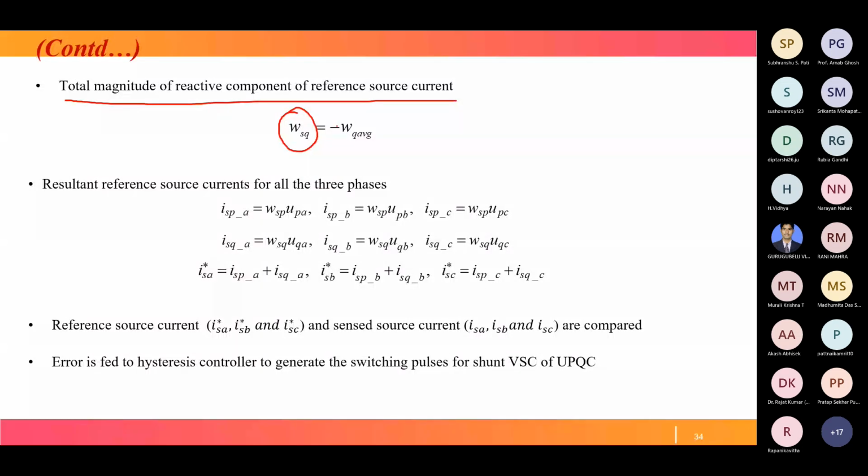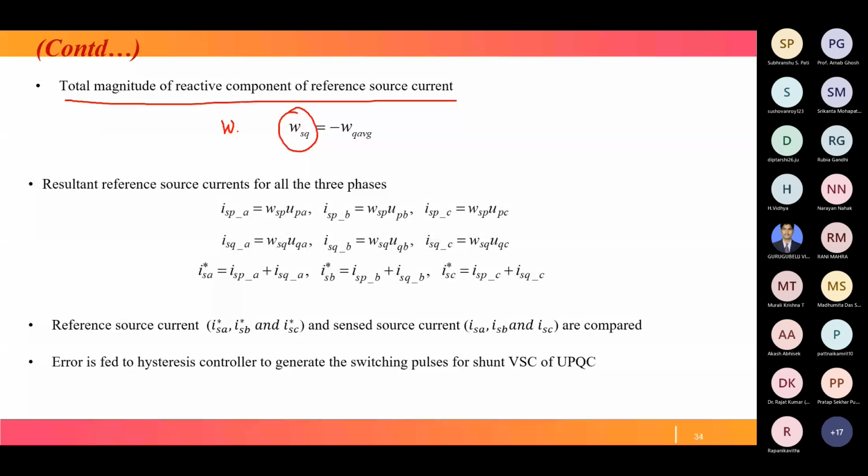Then for the reactive components ISQA, ISQB, ISQC, you multiply WSQ with UQA, UQB, UQC, respectively.